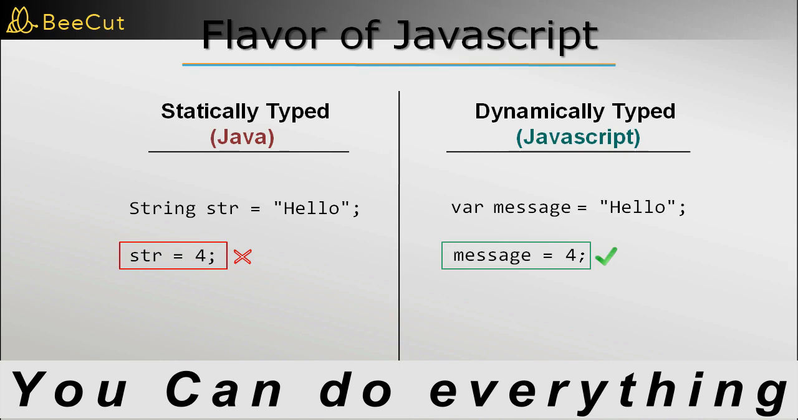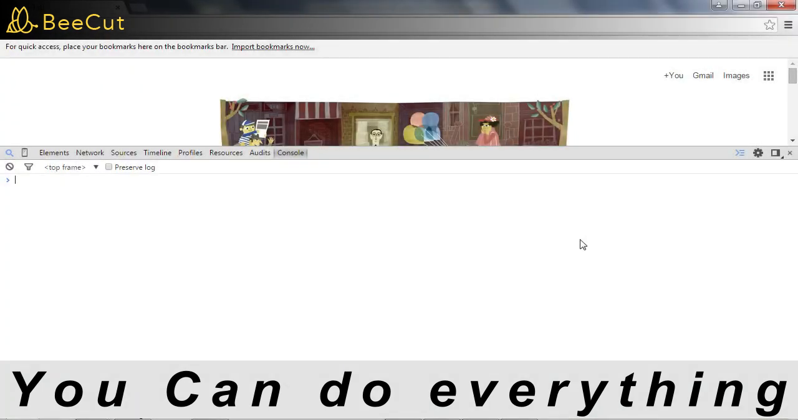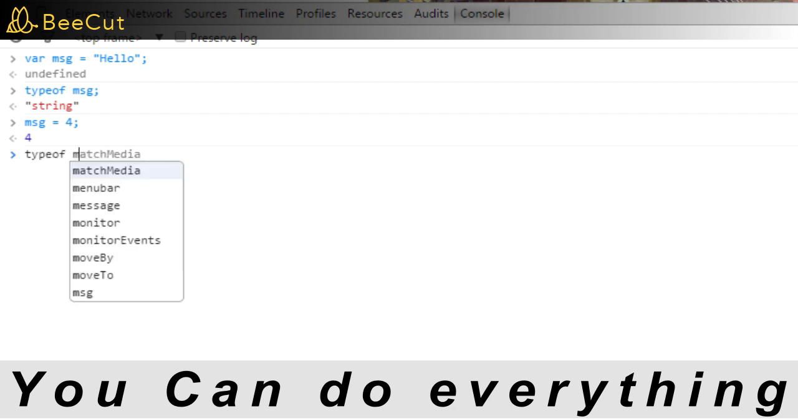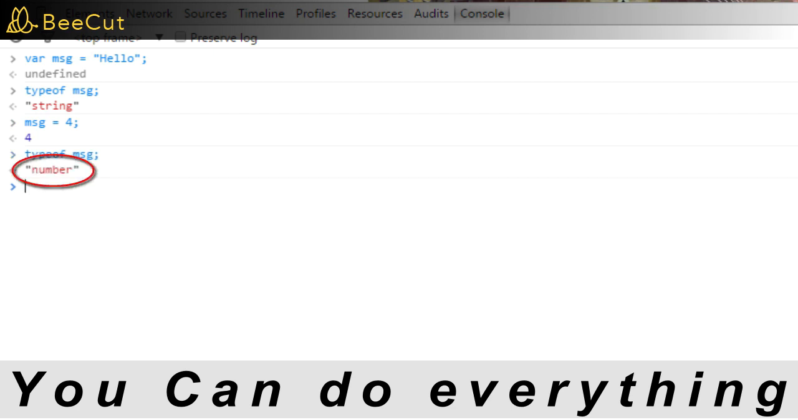Let's see what I mean by running this snippet of code on the console. Let's write the statement var msg is equal to hello, and we can check the type of this variable by using the typeof operator. And right now the type of this variable is string, of course. Now we execute the next statement, assigning a value of 4 to this variable. And in JavaScript this is perfectly fine. Let's check the type of this variable again.